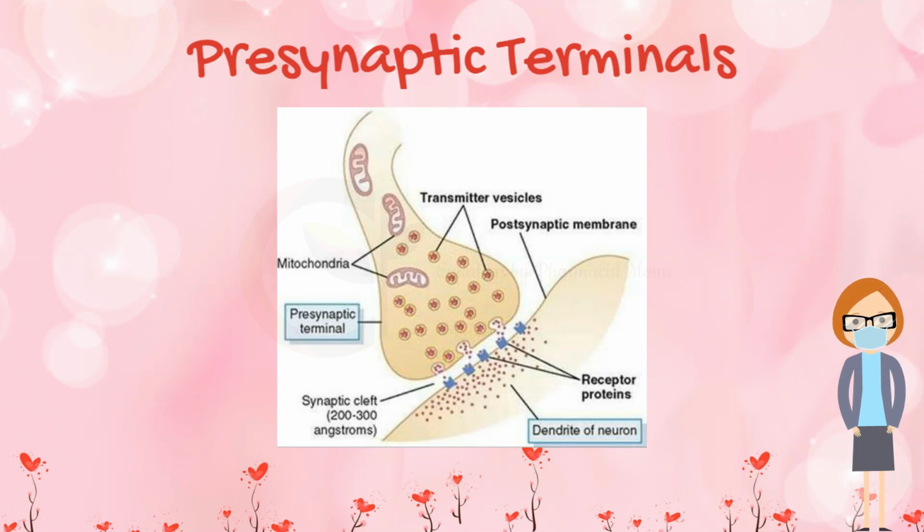The terminal has two internal structures important to the excitatory or inhibitory function of the synapse: the transmitter vesicles and the mitochondria. The transmitter vesicles contain the transmitter substance that, when released into the synaptic cleft, either excites or inhibits the postsynaptic neuron, excites if the neuronal membrane contains excitatory receptors, inhibits if the membrane contains inhibitory receptors. The mitochondria provide adenosine triphosphate, that is ATP, which in turn supplies the energy for synthesizing new transmitter substance.